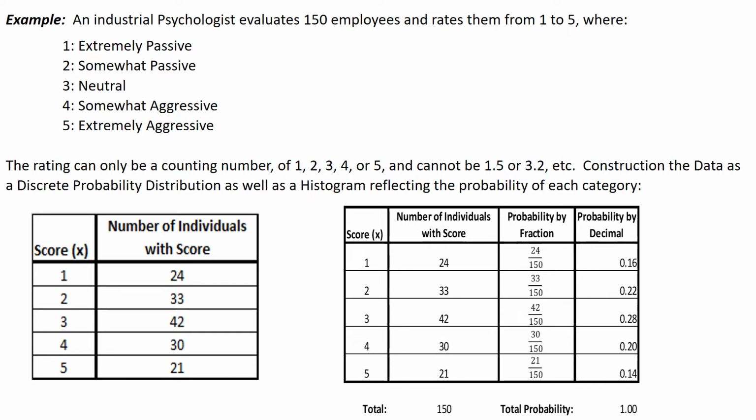24 out of 150 is 16%. 33 out of 150 is 22% or 0.22. 42 out of 150 is 0.28 or 28%. 30 out of 150 is 0.2 or 20%. And 21 out of 150 is 0.14 or 14%. When I add all these up, this adds up to 100% or 1.